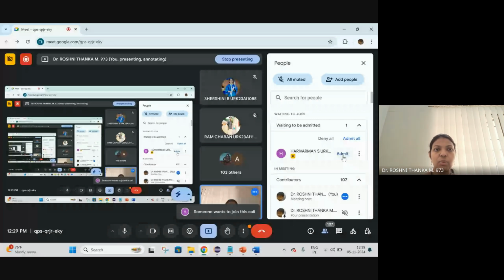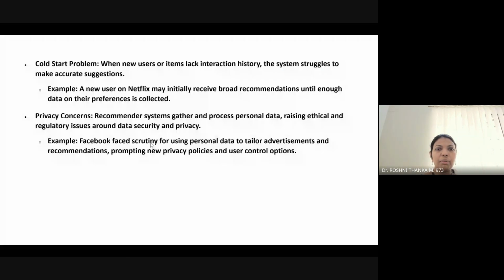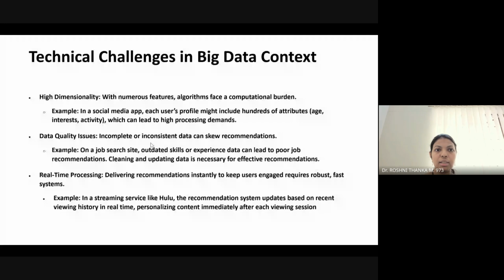Okay, so next. These are some of the challenges. Some of the technical challenges is high dimensionality, as I told you. For example, when we want to suggest a new item, it has a large number of features, and many items and many users are there, so that is high dimension, right? As the features increase, features are considered to be the dimensions. So when many features or many items are there, handling that is very, very difficult.